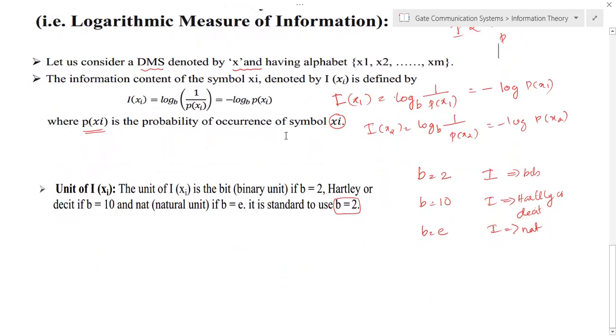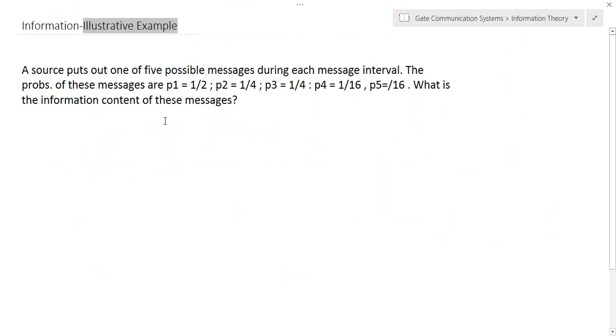Now we can discuss one problem related to this. Here a source puts out one of 5 possible messages during each message interval. So assume that there are 5 messages x1, x2, x3, x4, x5.